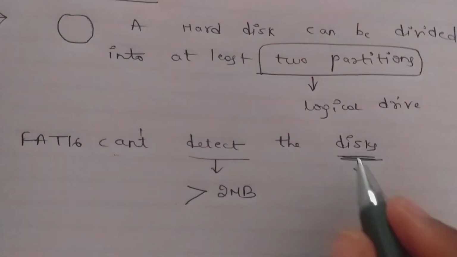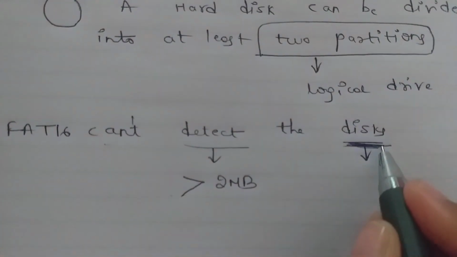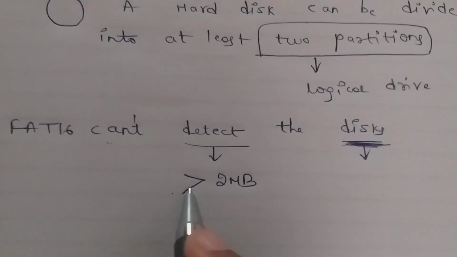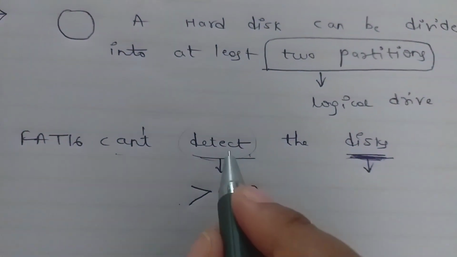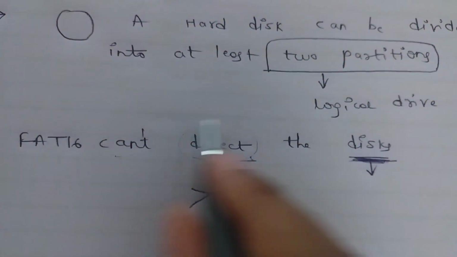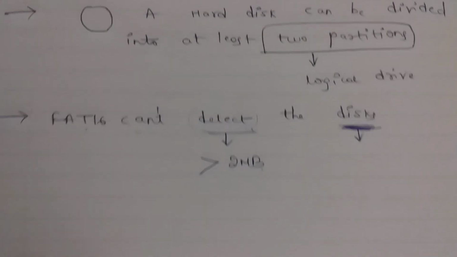What is the size? Disk size. Whatever the disk size, if it is greater than 2 MB, FAT16 cannot detect it.